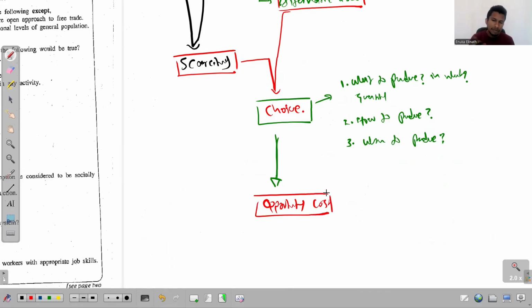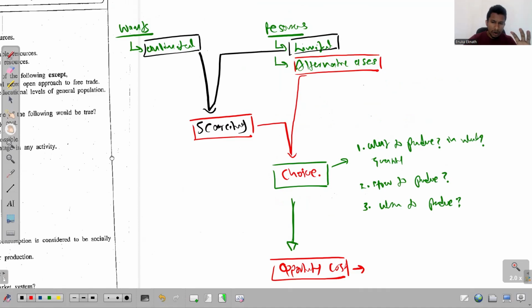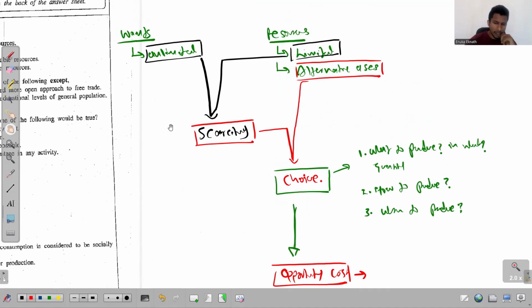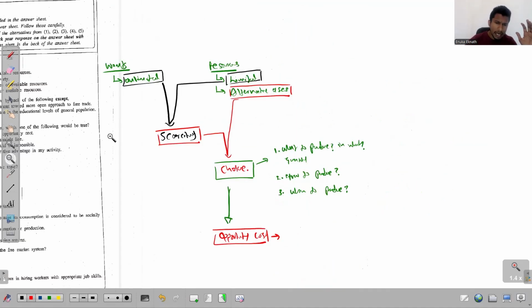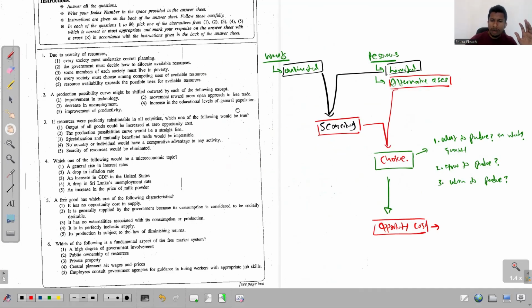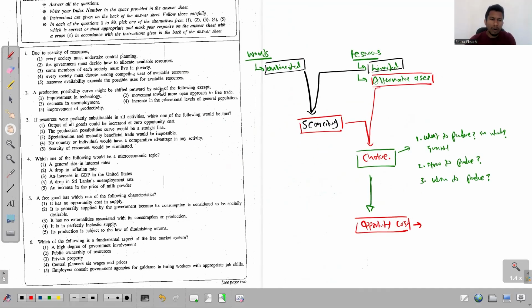That is the value of the second best alternative that you sacrifice on behalf of the chosen alternative. It's always the value of the second best alternative, not all the alternatives that you sacrifice. Hope you understand it. So this is what happens due to scarcity. And keeping this entire diagram in mind, we will go through all the given options.